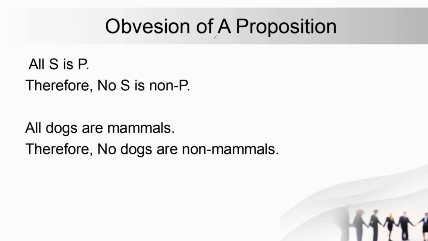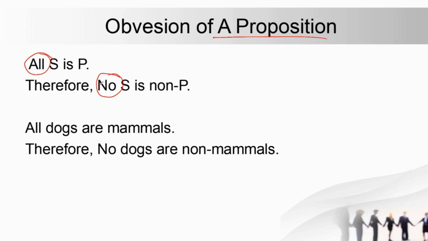So obversion of A preposition. So in case of A preposition all S is P. So there are two steps. First जैसे भी आपका all है which is affirmative उसको आप negative में change करते हो, no में change करते हो.